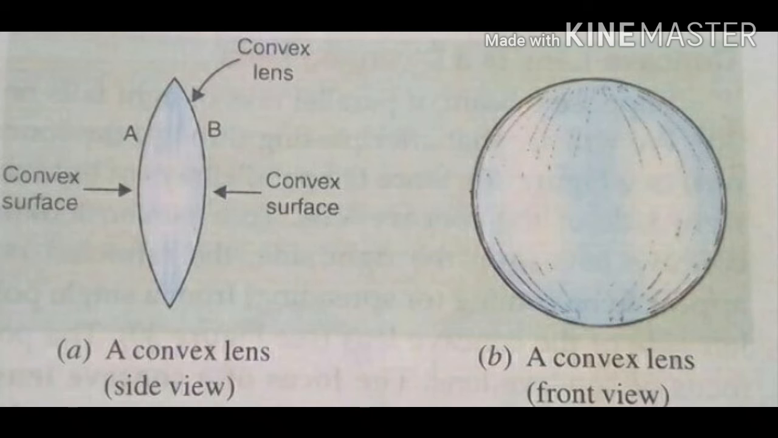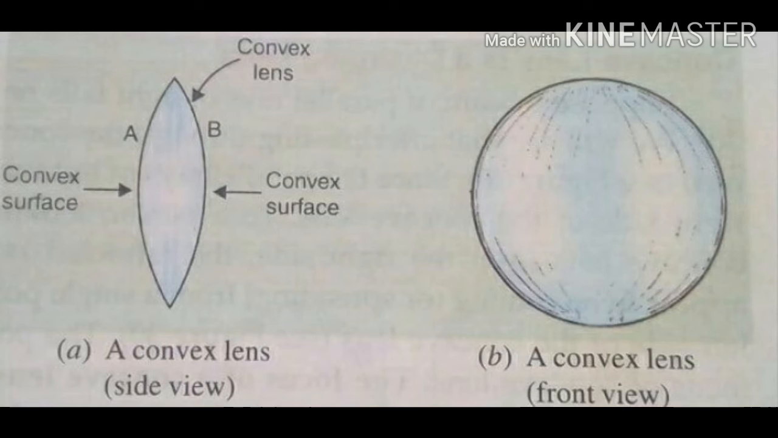Spherical lenses. A lens is a piece of transparent glass bound by two spherical surfaces. Lenses are of two types, convex lens and concave lens. The lens which is thicker in the middle than at the edges is called a convex lens. Actually, a convex lens is a spherical lens whose two surfaces are convex.